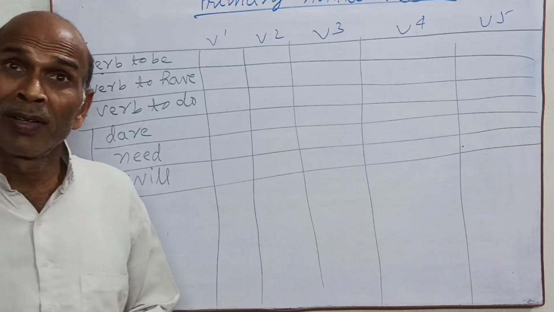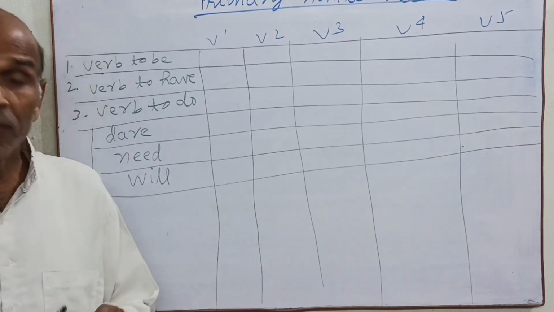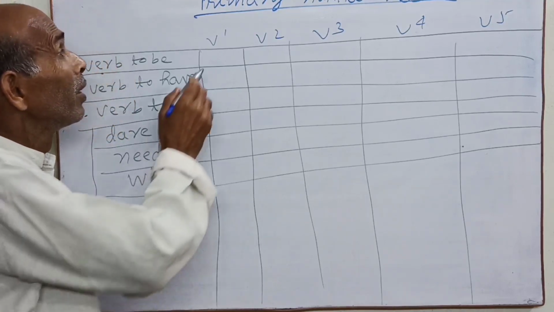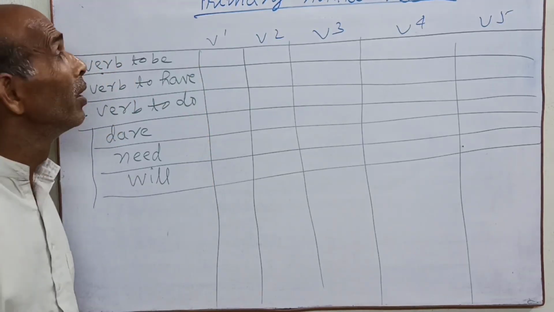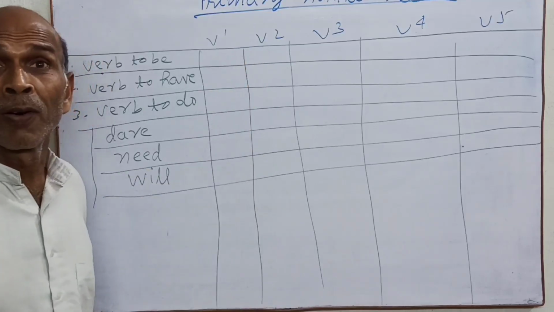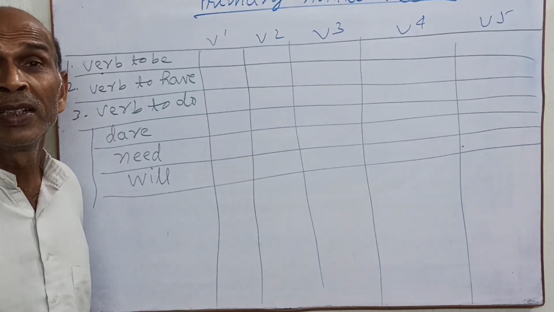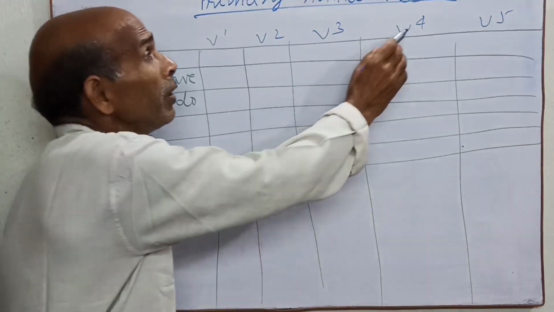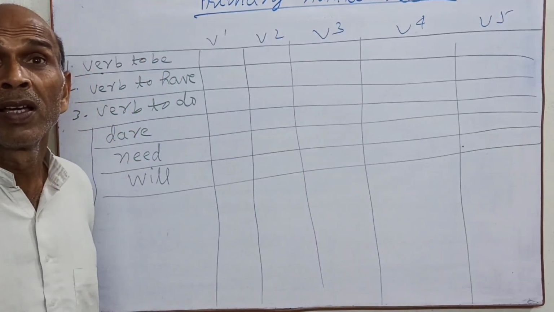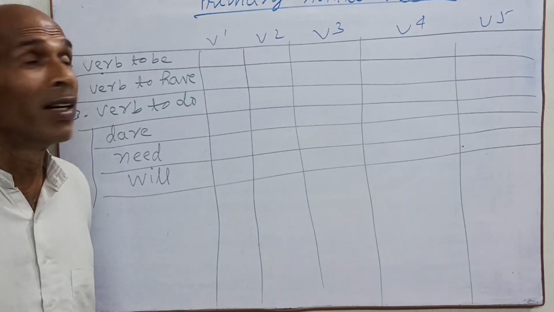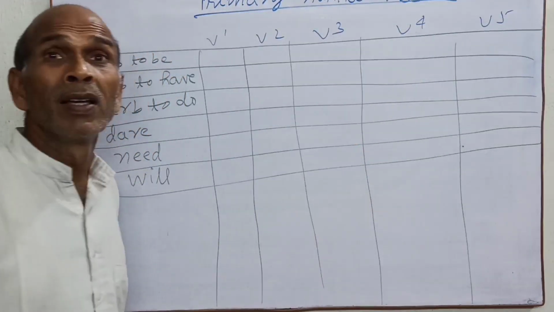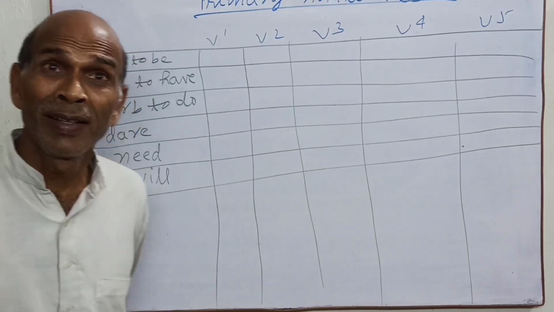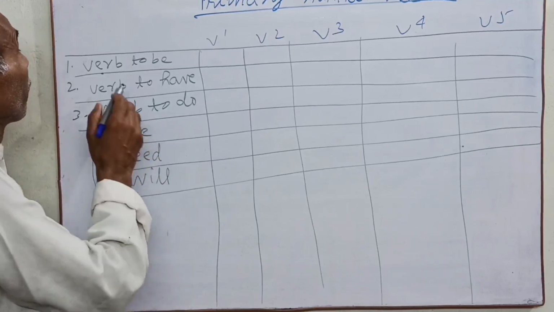Kinds of verb you have read. Forms of verbs you have read. Forms of verb: V1 present form, V2 past form, V3 past participle form, V4 verb plus ing, V5 verb in singular. Yes, understand it? Okay, thank you.